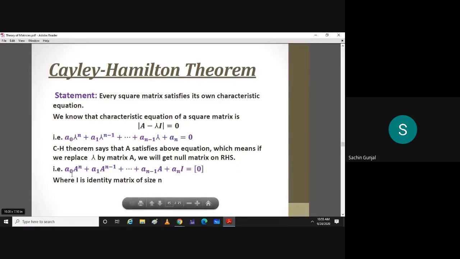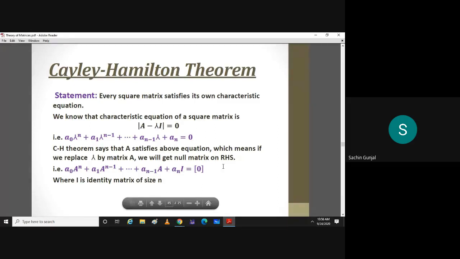That means a naught times matrix A raised to n plus a1 A raised to n minus 1 and so on, a n minus 1 A plus an into the identity matrix is equal to 0. This an is an times the identity matrix in case of the Cayley-Hamilton theorem, where I is the identity matrix of size n. If it is 3 by 3, then the identity matrix will be of size 3. Is the statement clear? This is a very surprising result and very much important.